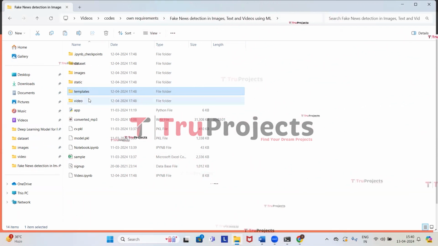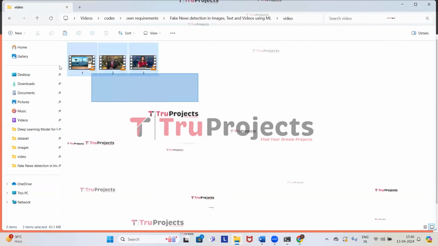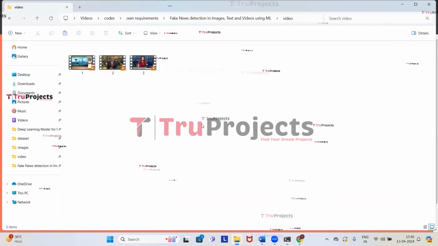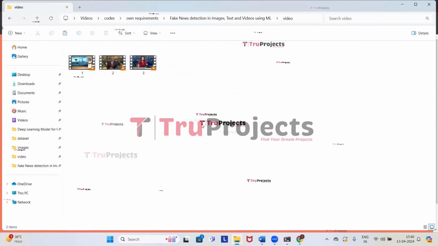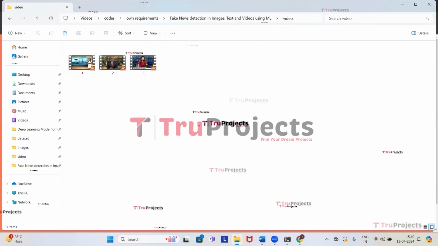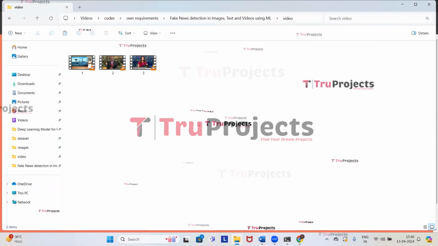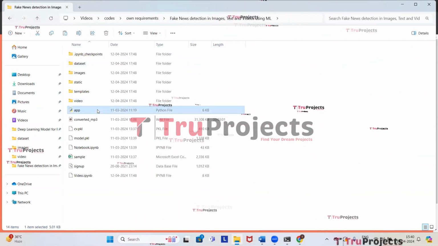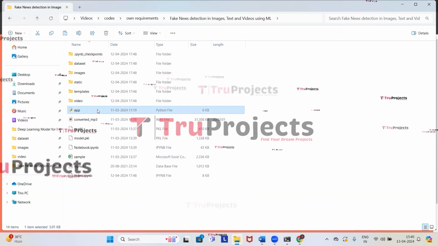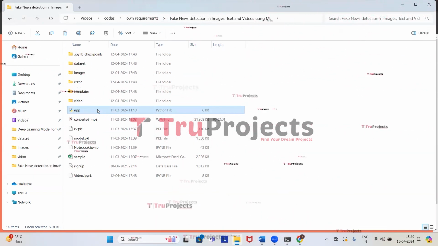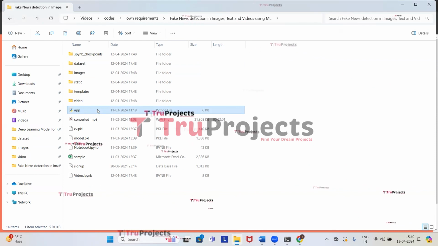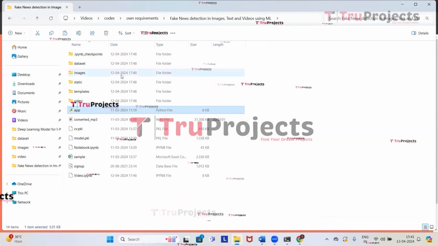And here in the video folder, we have 3 videos. So we will use all the 3 videos to detect whether the video has fake news in it or real news in it. We will extract text from the videos using Tesseract, and then we will detect whether the video has fake news or real news. So get back. This is the app.py file. This is a Python file. It encompasses the front-end logic of the project and it handles server-side operations including processing user requests, interacting with the database, and dynamically generating content to be presented in HTML templates.